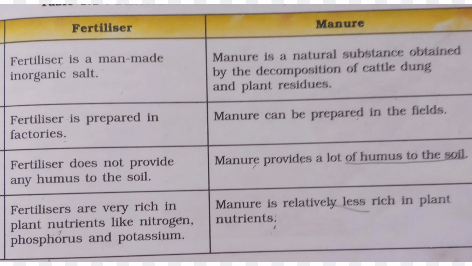Fertilizer does not provide any humus to the soil, whereas manures provide a lot of humus to the soil. Fertilizers are very rich in plant nutrients like nitrogen, phosphorus and potassium. Manure is relatively less rich in plant nutrients, but it is used more because it is good in humus holding capacity.